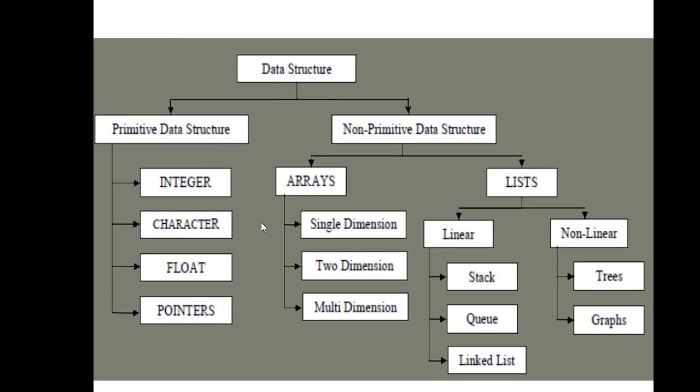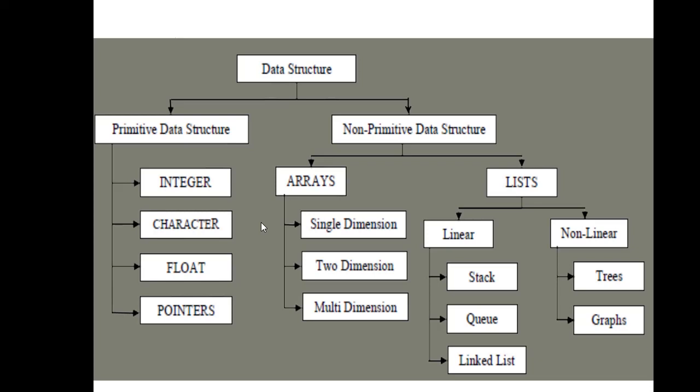Arrays can be single dimension, two dimension or multi-dimension. All of the arrays are always one dimensional linear data structures, and they are homogeneous type of data structures.